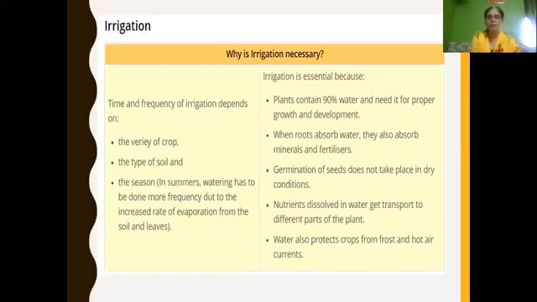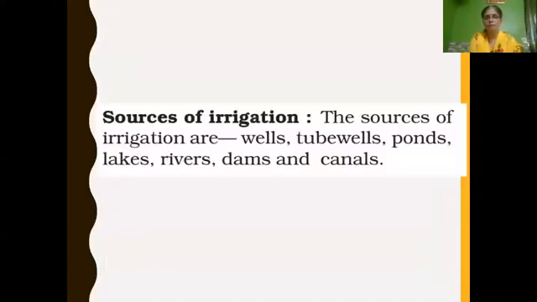Time and frequency of irrigation. Name the factors on which irrigation depends. So what will you write? Variety of crop, type of soil, and the season. So in the summer season, due to increased rate of evaporation, we have to irrigate more. So it depends upon the season.